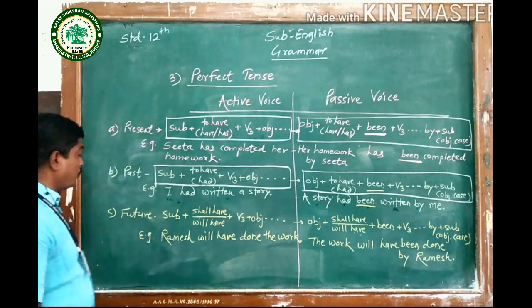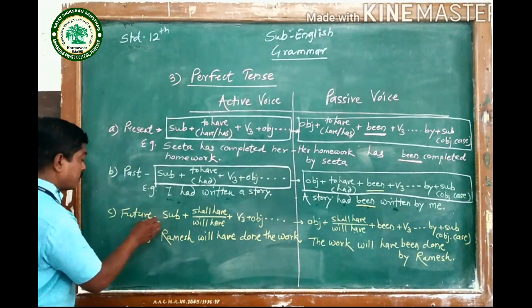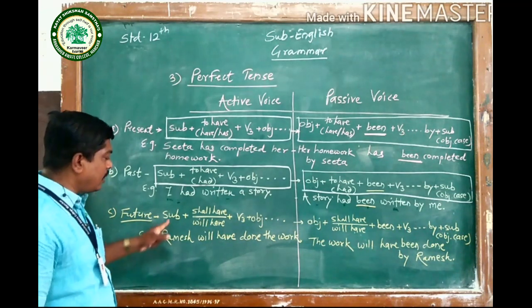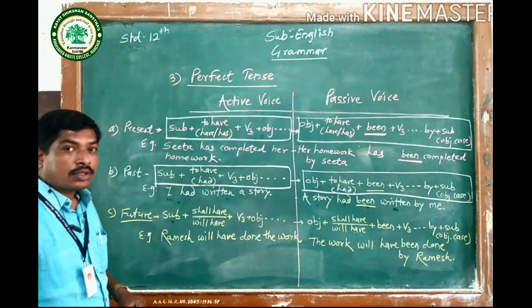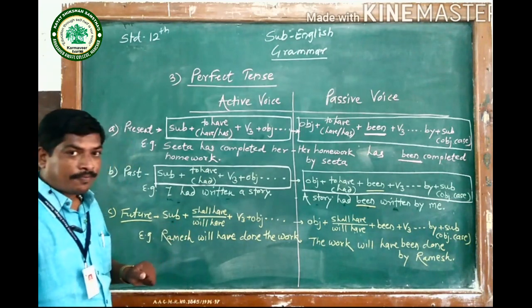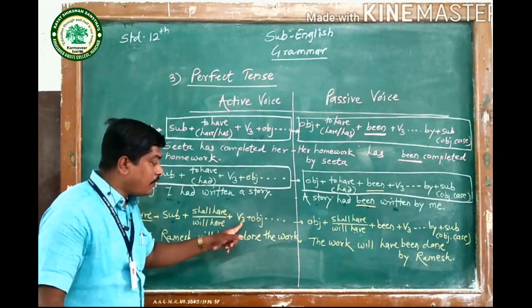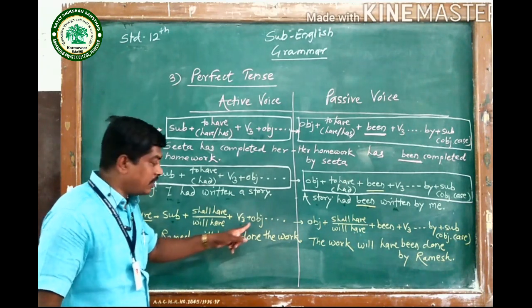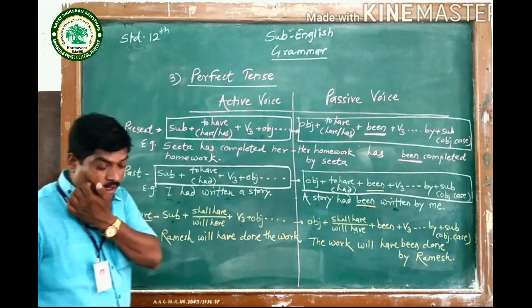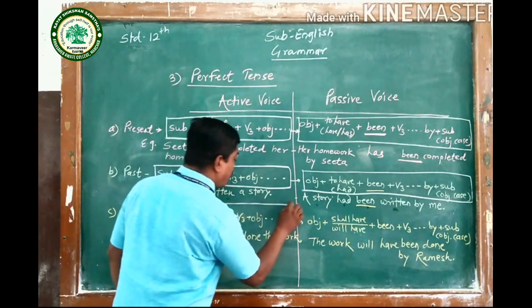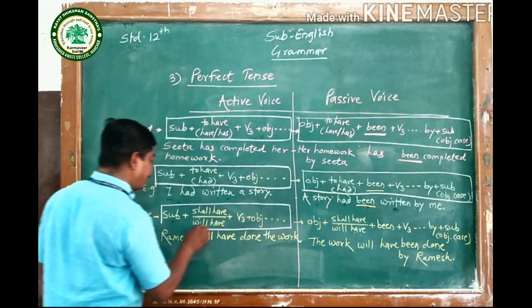Then the last one, future perfect tense. In future perfect tense, again the same structure is there: subject, but we have to use shall have or will have in future perfect tense. Then V3, it means past participle, then object and the remaining part of the sentence. Such is the structure of active voice in future perfect tense.